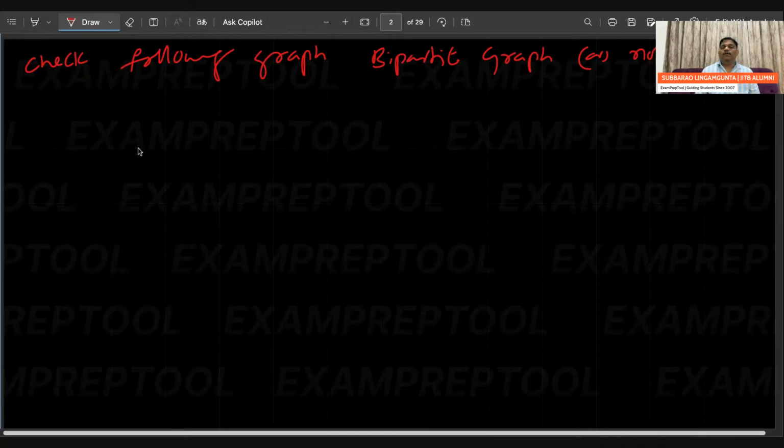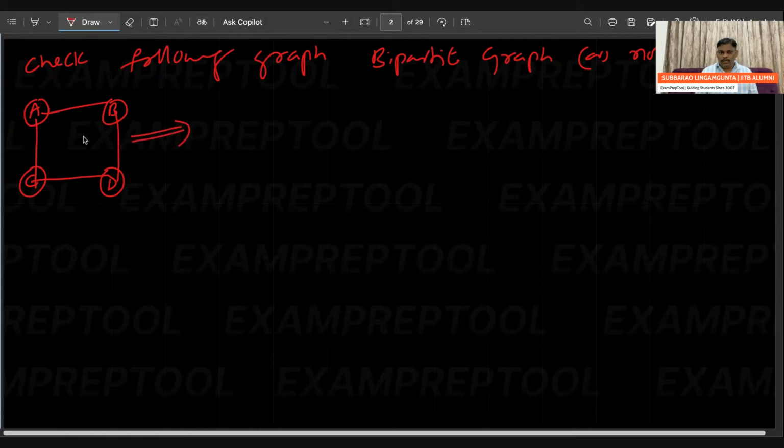Check the following graph. Is it a bipartite graph or not? See the graph. This is the first example. Everyone should get it. The vertices are A, B, C, D. You have to verify whether it is a bipartite graph or not.